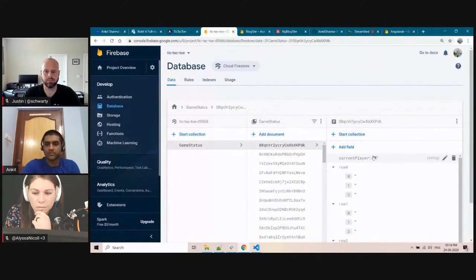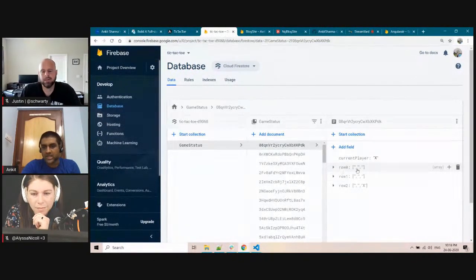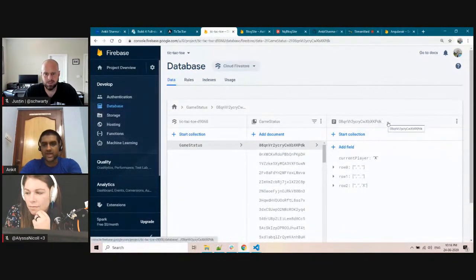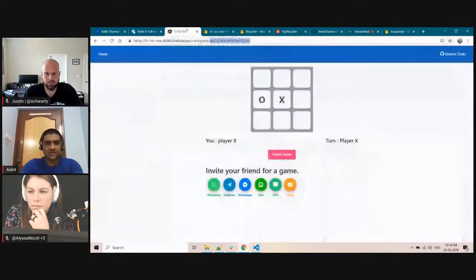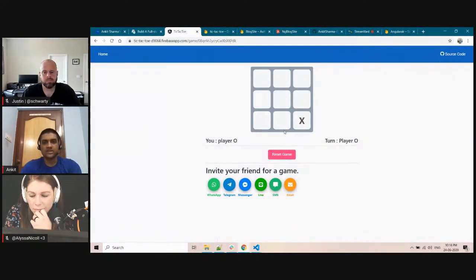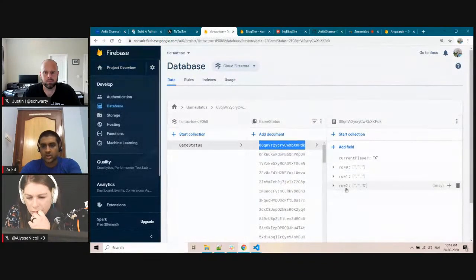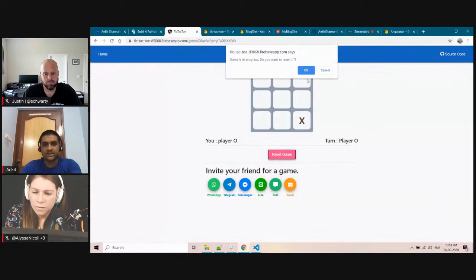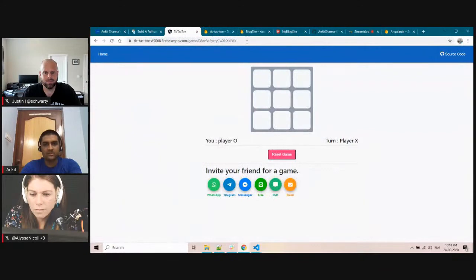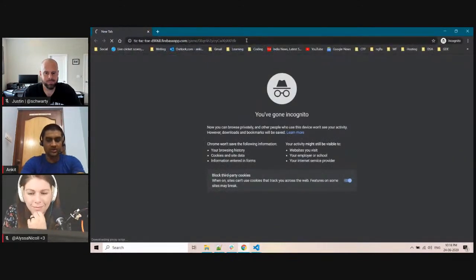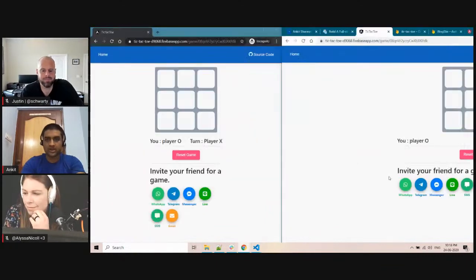And for every game or every board, I store the current player. So it will change dynamically as we play. And I am storing data per row. Since I am the creator, I have the ability to change it anytime. So let me go to that board. Here you can see in row 2 already X is selected. If I click on reset game, it will be cleaned up, and here you can see the data is cleaned. Now let me show you a demo like this, so you can have a better understanding.